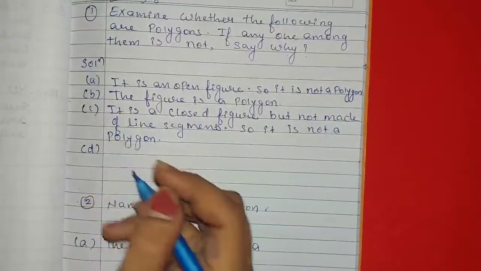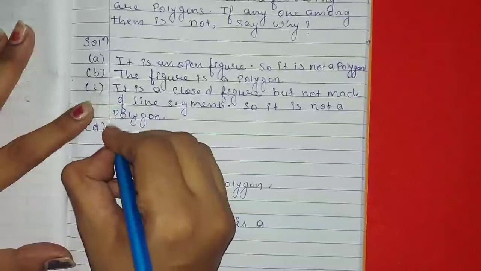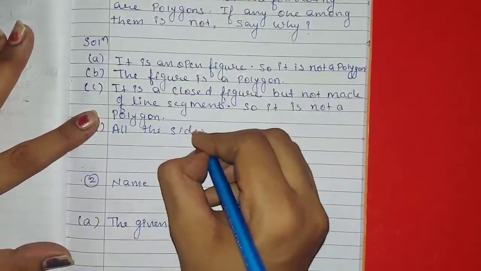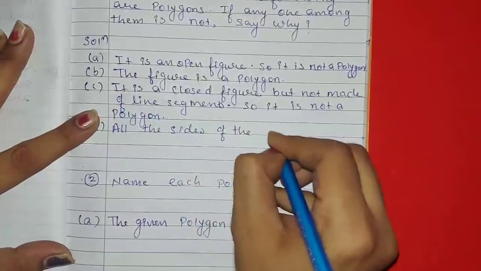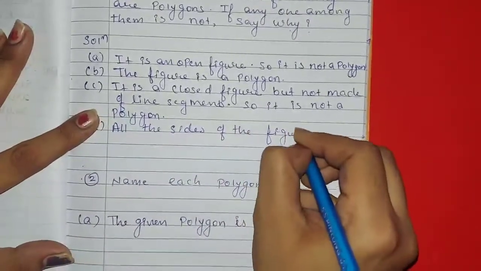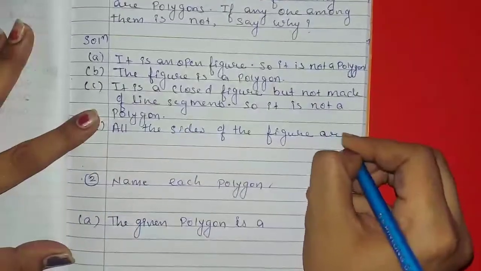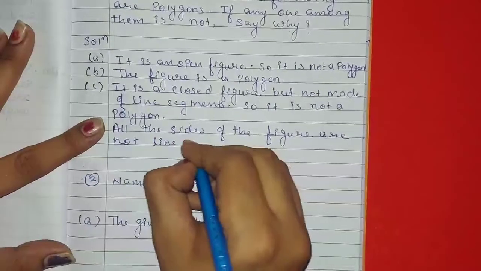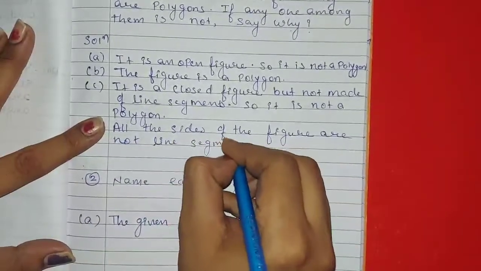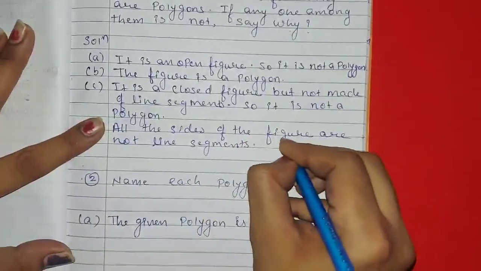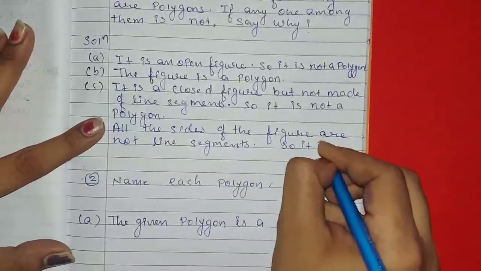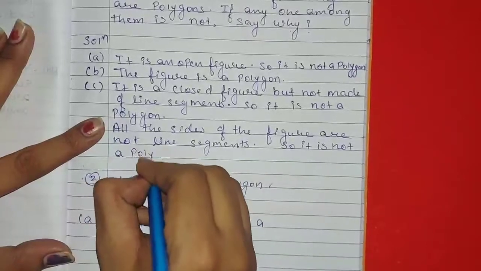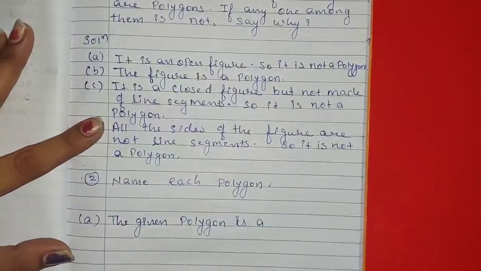Now, number D. All the sides of the figure are not line segments. So, it is not a polygon because one side is curved.